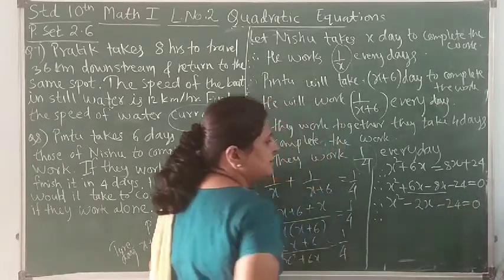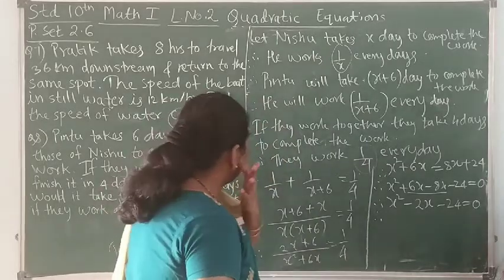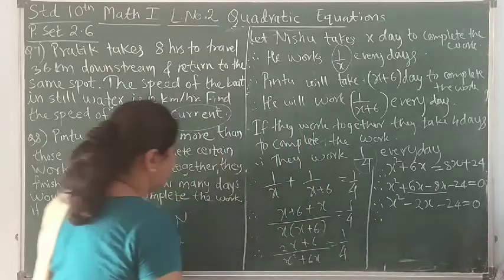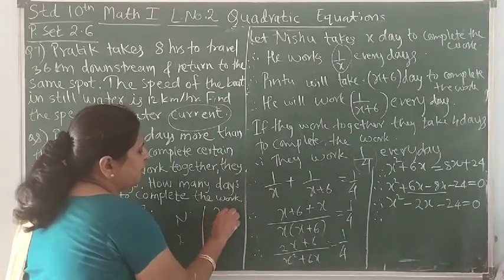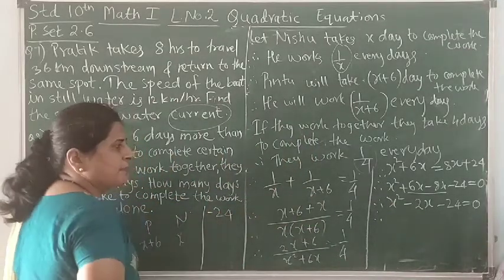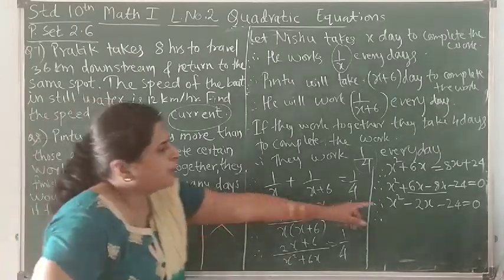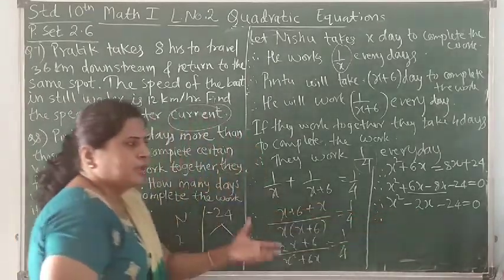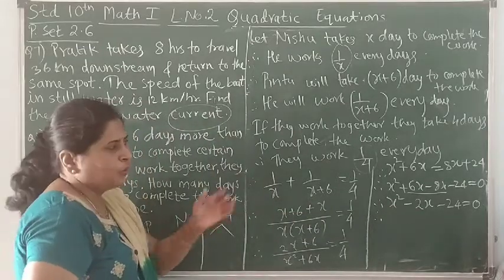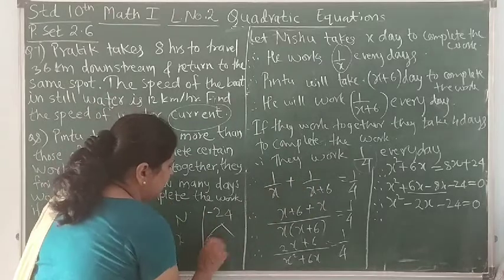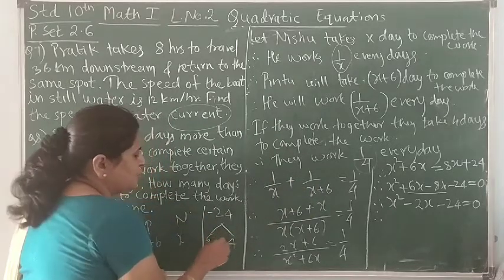Now factorize this. For factorization we have to think about the factors of 24, as the coefficient of x square is 1. What are the factors of 24? The sign of the 24 is minus, so the difference of factors should be equal to the middle number 2. So 12 twos, no; 8 threes, no; then 6 fours, yes. 6 fours are 24, 6 minus 4 is 2.